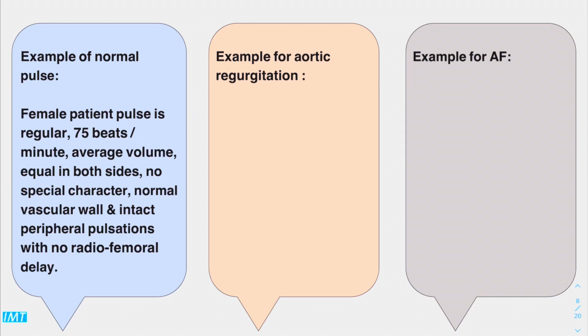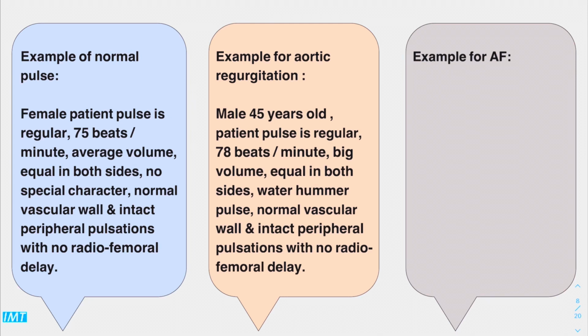Next, this is an example of an aortic regurgitation pulse. Male, for example, 45-year-old, patient pulse is regular, 75 beats per minute with relatively big volume, equal on both sides, and water hammer pulse. There is no other pathology or abnormalities related to the pulse.